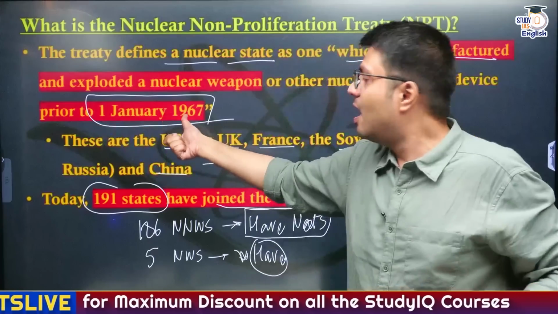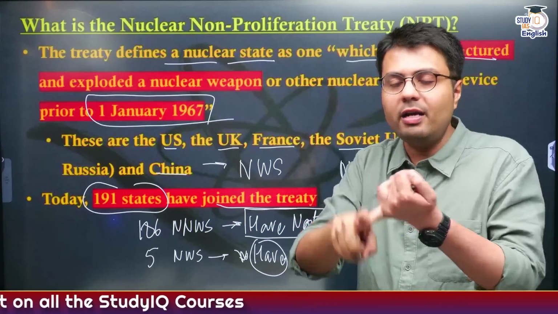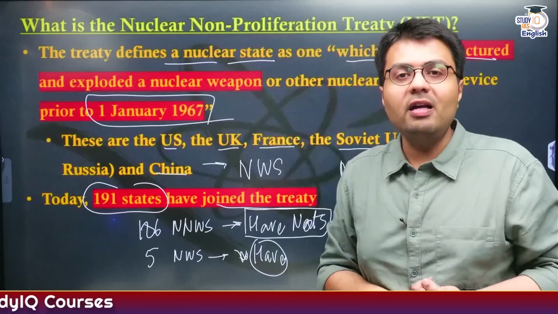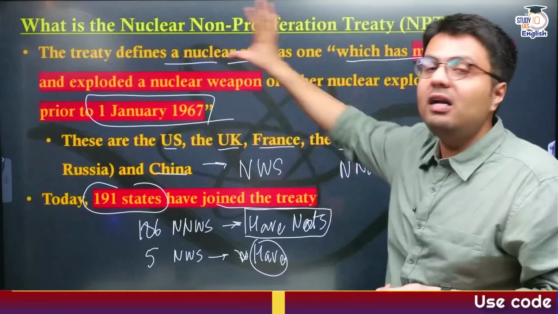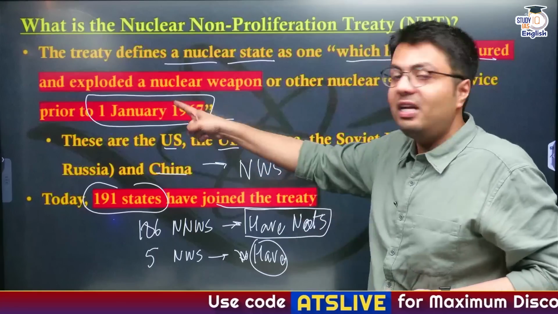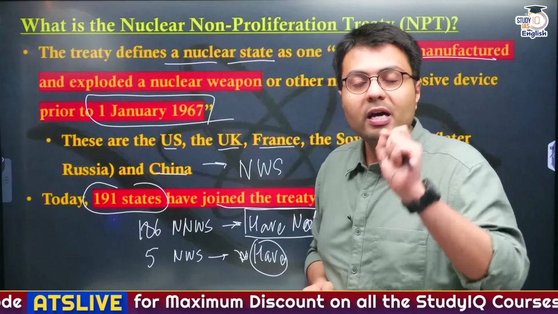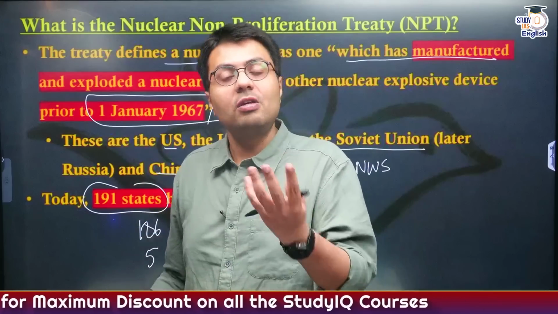But you understand, after 1967 also, many countries like India, like Pakistan, like North Korea, like Israel, have tested their nuclear weapons. So why can't they also be recognized as nuclear weapon states, right? So this treaty actually discriminates. It says only these countries have the right to keep nuclear weapons, whereas the rest don't.